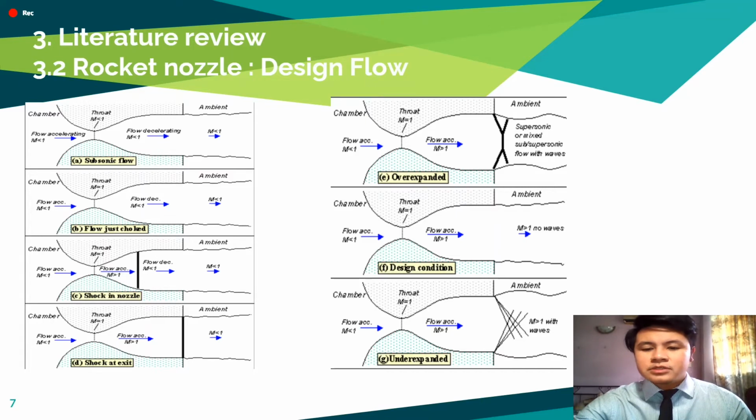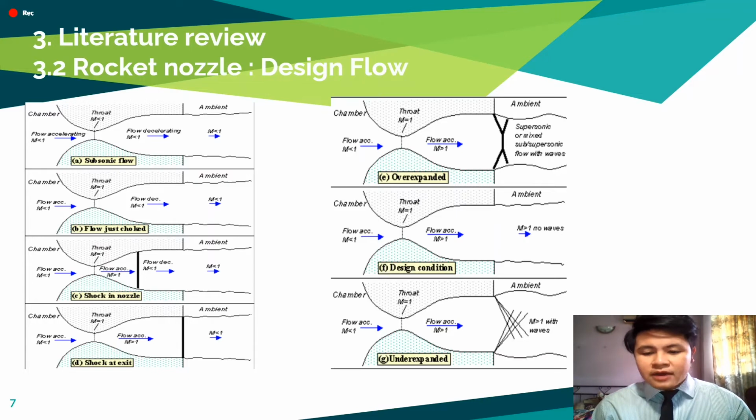Lowering the back pressure much more causes the shock to bend out into the jet, and a complex pattern of shock wave reflection is set up in the jet, which will now involve a mixture of subsonic and supersonic flow and just supersonic flow. Because the shock is no longer perpendicular to the flow near the nozzle wall, it deflects it inward as it leaves the exit, producing an initially contracting jet. We refer to this as overexpanded flow because in this case the pressure at the nozzle exit is lower than its ambient. The flow has been expanded by the nozzle too much. Further lowering the back pressure changes and weakens the wave pattern in the jet.